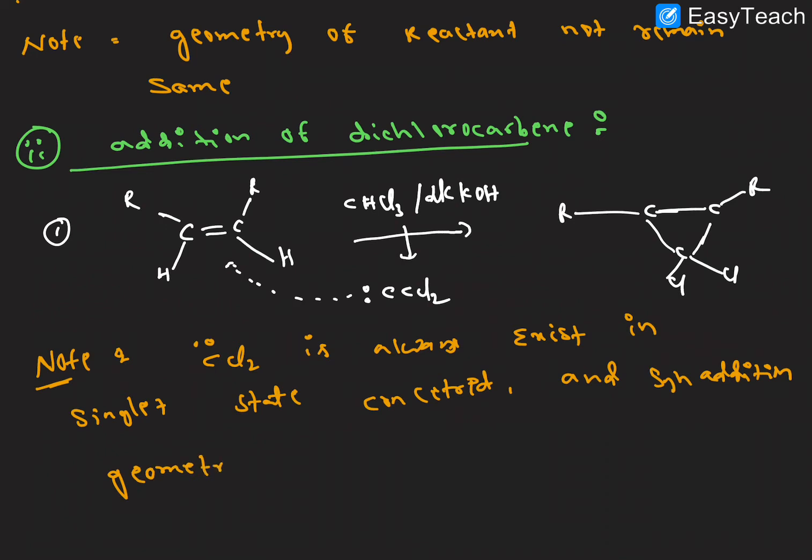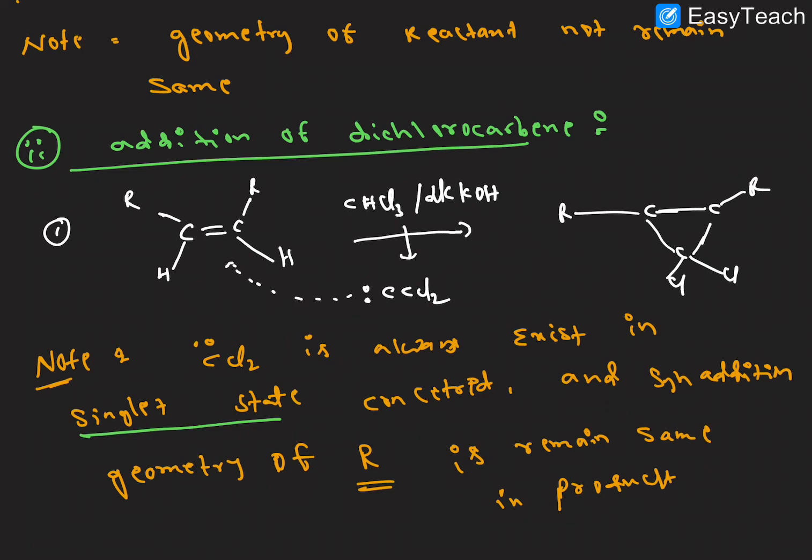And the next point here: the geometry of the alkyl group, nothing but the R group, remains the same in the product. I hope it is very clear, right? The CCl2 always exists here as a singlet carbene. Singlet means a concerted reaction. Concerted reaction here, syn addition taking place. Okay, same side addition here. So the geometry remains the same. Okay, so these are the important points regarding dichlorocarbene, right?